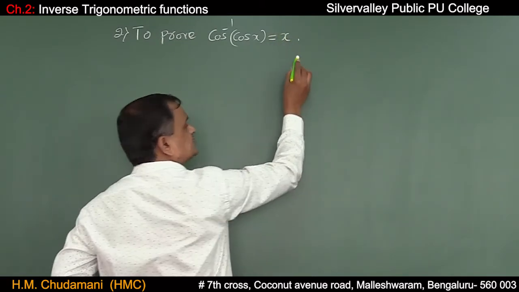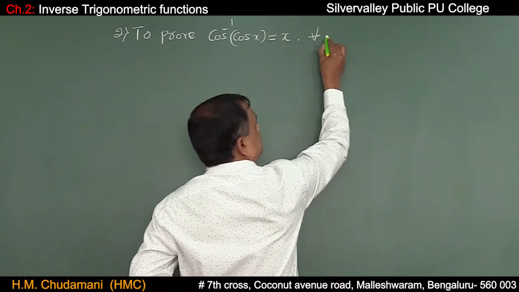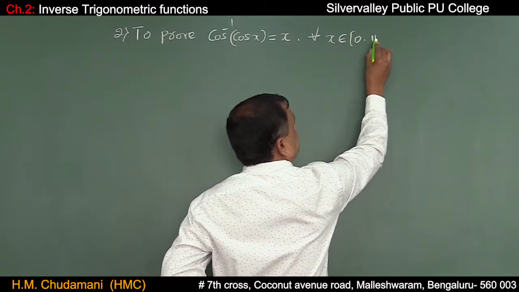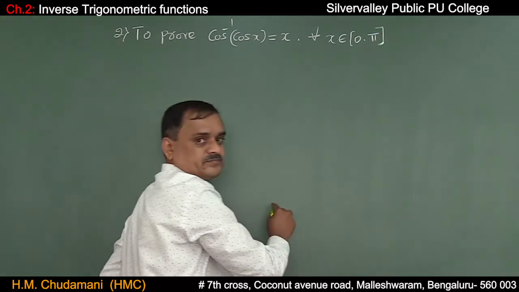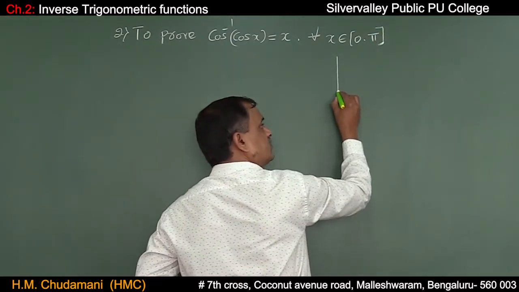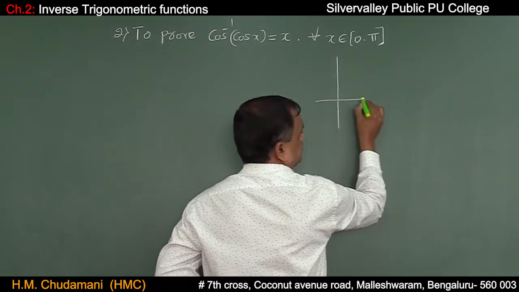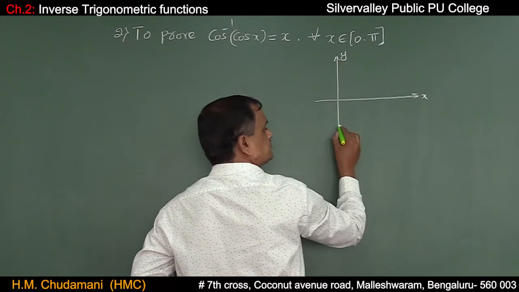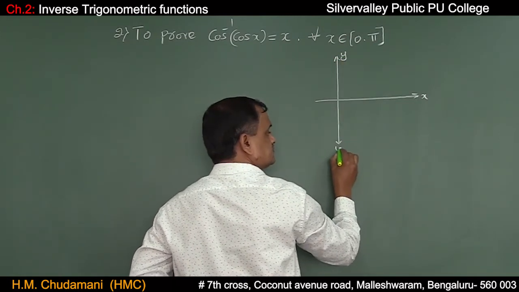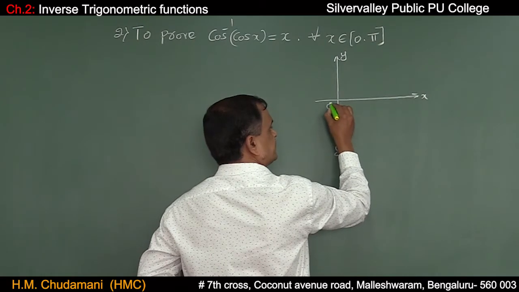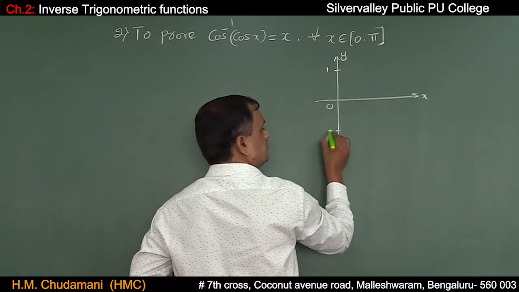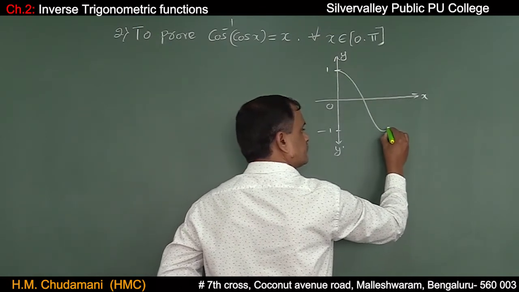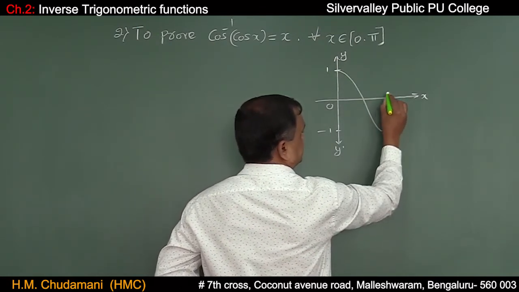To prove cos inverse of cos x is equal to x only when x belongs to the closed interval 0 comma pi. You know why it is 0 comma pi only? Recollect the graph of cosine function. Zero, this is 1, minus 1, and this is pi.